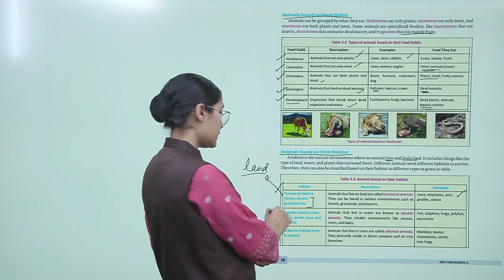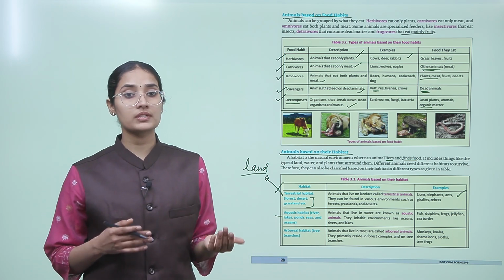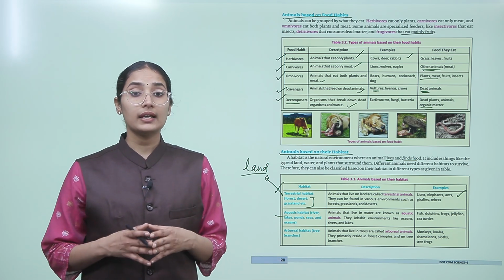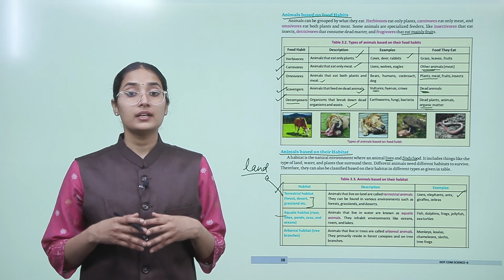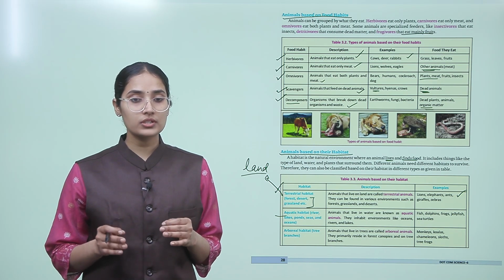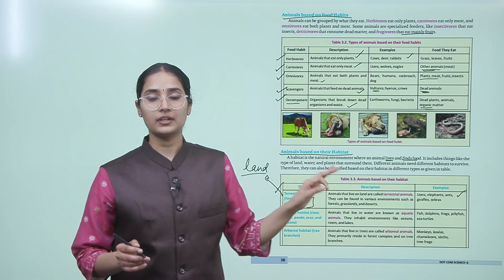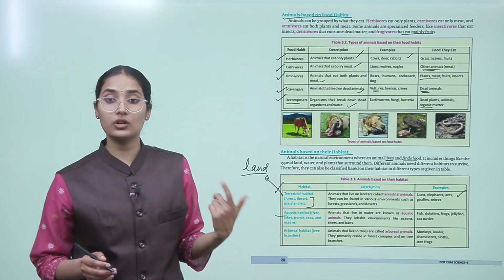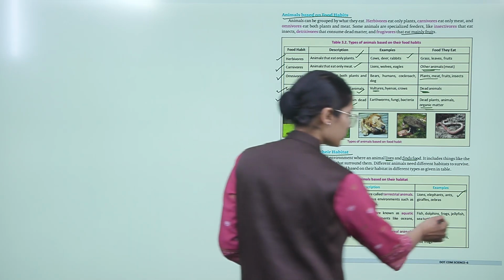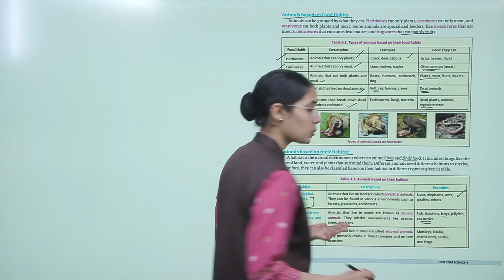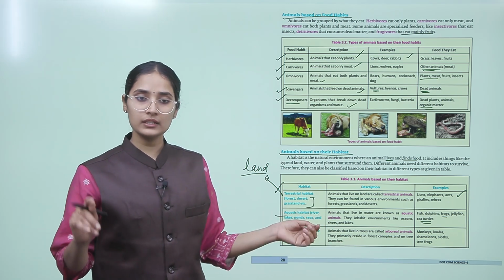Now comes the aquatic habitat, like rivers, lakes, ponds, seas and oceans. The animals that live in water are known as aquatic animals. They inhabit environments like oceans, rivers and lakes, okay? These animals always live under the water, like fish, dolphin, frogs, jellyfish, sea turtle, right? Frogs and sea turtles sometimes do come on the land, but mostly they live in the water or near the water.